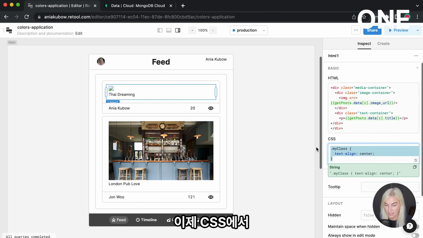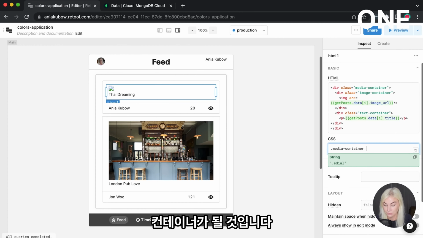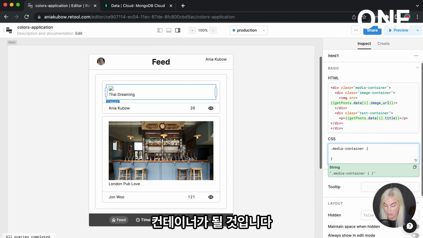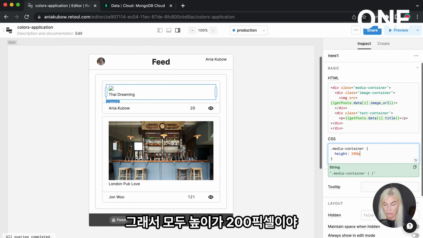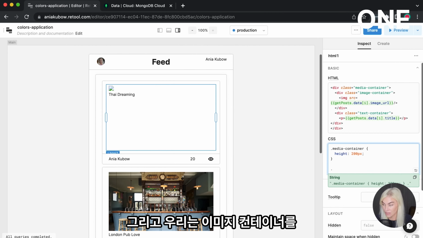So now in the CSS, let's actually pick out everything that we have to style, which is going to be the media container for one. And the media container, well, I just want to hard code everything so they all have a height of 200 pixels. And then also we're going to have the image container.